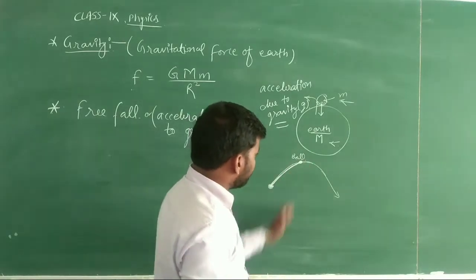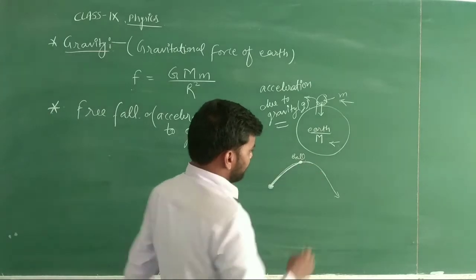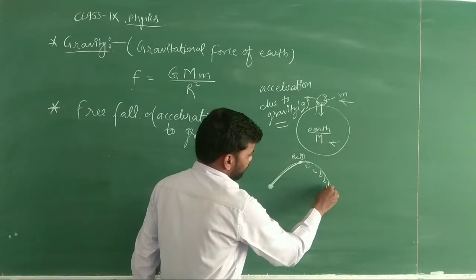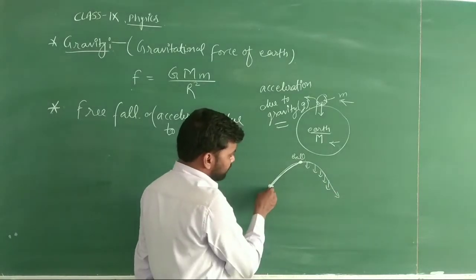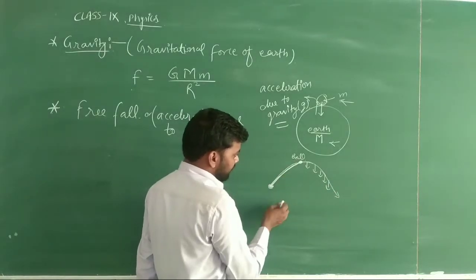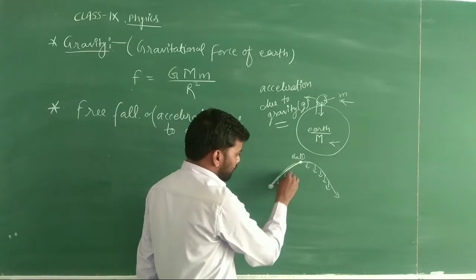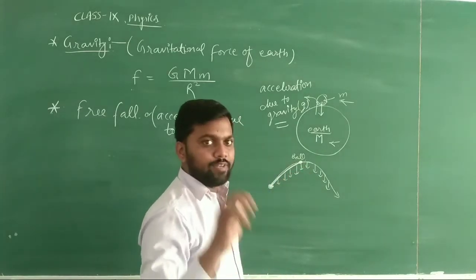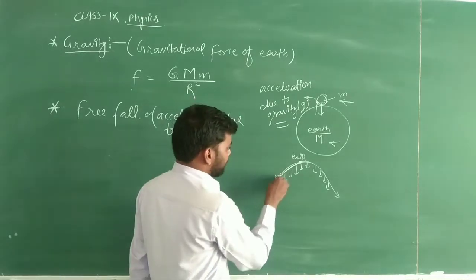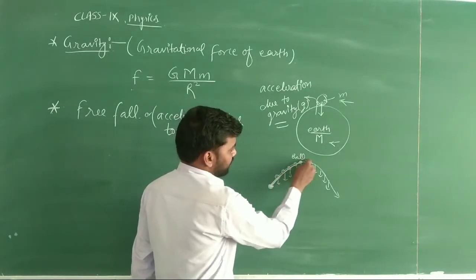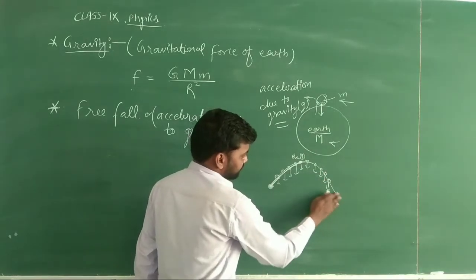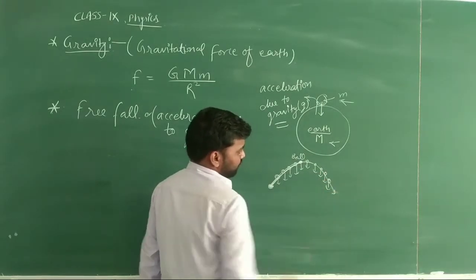And after that when this ball is coming downward, then at every point earth is attracting this ball towards itself, and if this ball is going in the upward direction, then in this case also earth is attracting it in the downward direction. At every position of the ball it is attracted towards the earth. Okay, then after a certain time it will fall down.